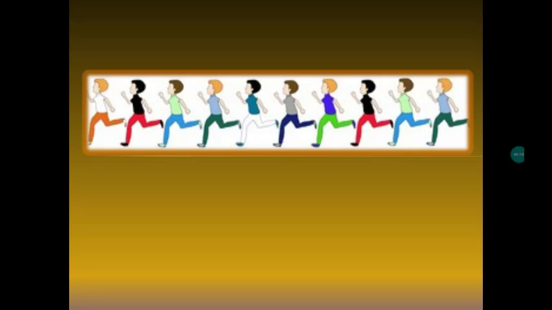See here in the running race, who is first here? Yes, this is the first, second, third, fourth, fifth, sixth, seventh, eighth, ninth, and 10th. Okay, in a word, how will we say? These are the ordinal numbers.